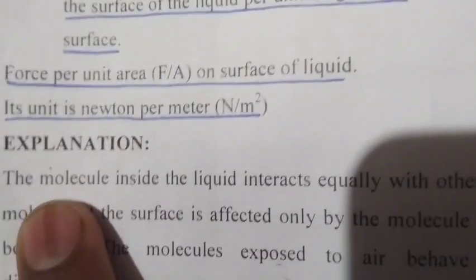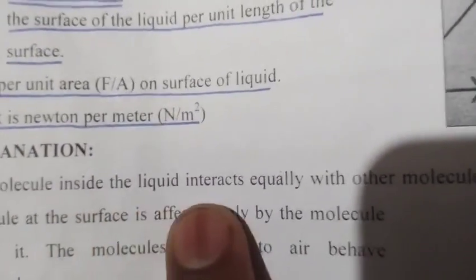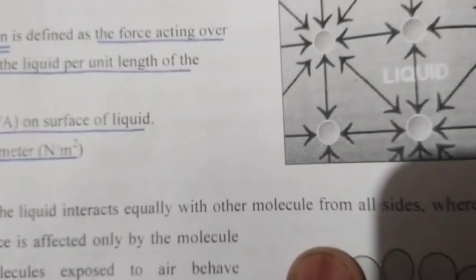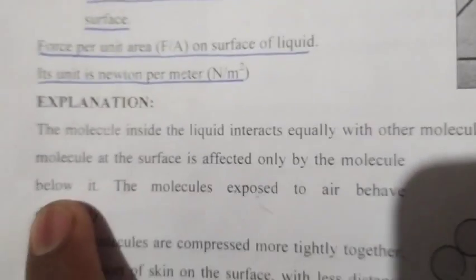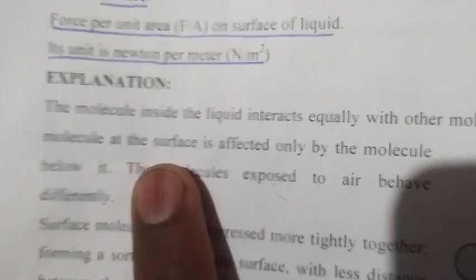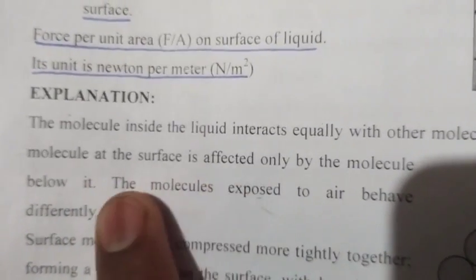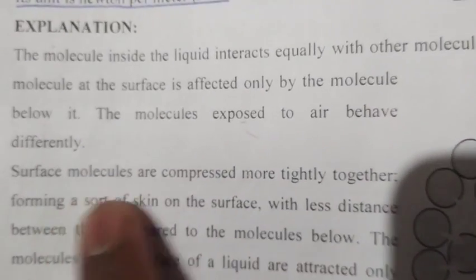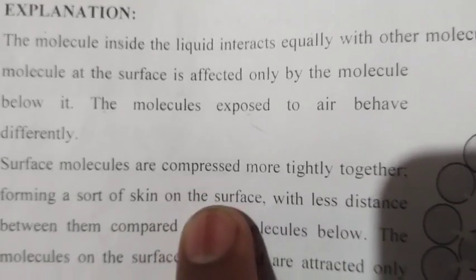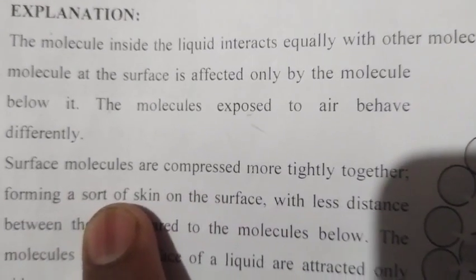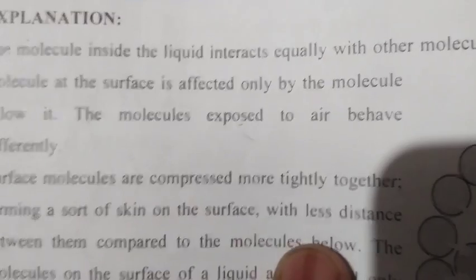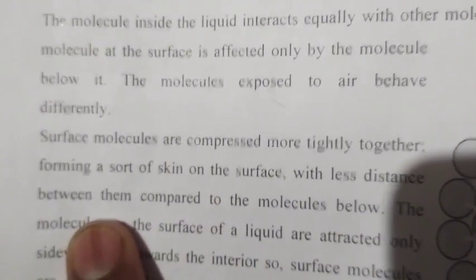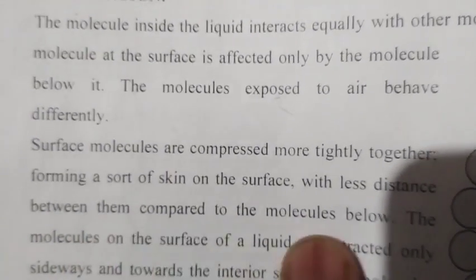Explanation. The molecule inside the liquid interacts equally with other molecules from all sides, whereas the molecule at the surface is affected only by the molecules below it. The molecule exposed to air behaves differently. Surface molecules are compressed more tightly together, forming a sort of skin on the surface with less distance between them compared to the molecules below.